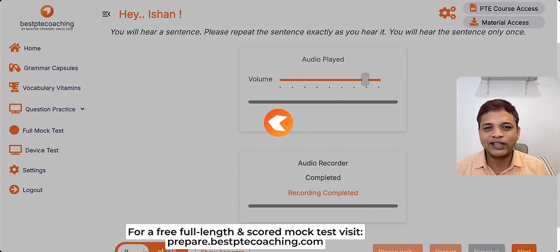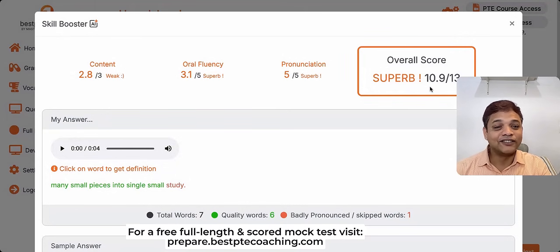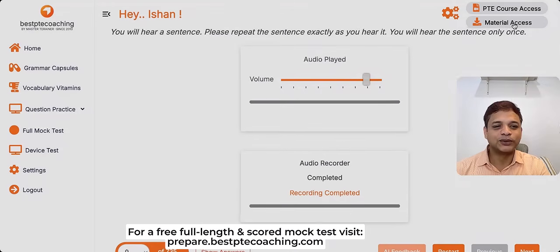So I did something in the flow. Let's see what happens. It's still 11. Look at this. Still 11. 11, which is decent score, right?